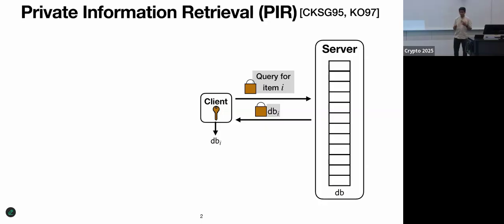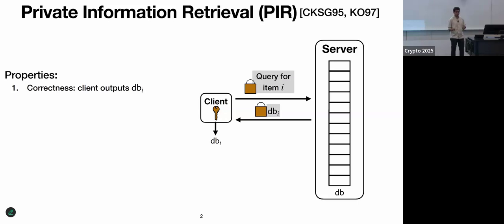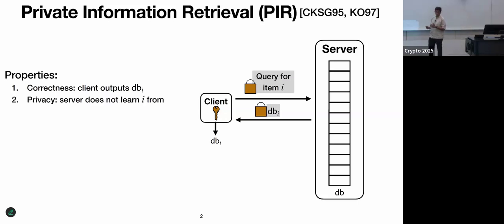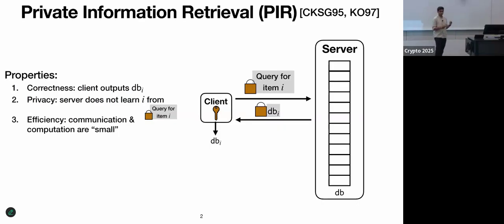The properties that we want from PIR at a high level are correctness: the client should get out dbi if everybody is following the protocol. Privacy: the server should not learn what index the client queried just by looking at its message. And finally, we also want efficiency. We want the communication, and ideally the computation also, to be small, sublinear in the size of the database. This is a beautiful notion that goes back, I guess, 20 years now. But most of the works in this space focused on the case of semi-honest servers, so they don't consider the case where the server can misbehave or deviate from the protocol.